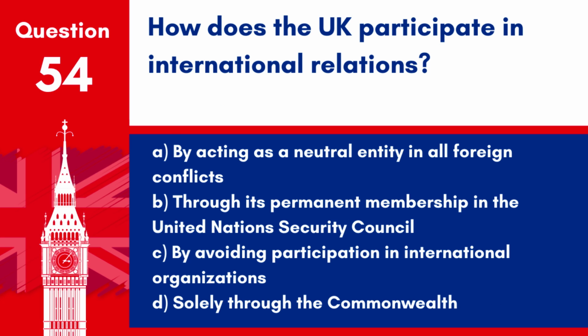Question 54. How does the UK participate in international relations? A. By acting as a neutral entity in all foreign conflicts. B. Through its permanent membership in the United Nations Security Council. C. By avoiding participation in international organizations. D. Solely through the Commonwealth. Answer: B. Through its permanent membership in the United Nations Security Council. The UK plays a significant role in global affairs, including its permanent seat on the UN Security Council.